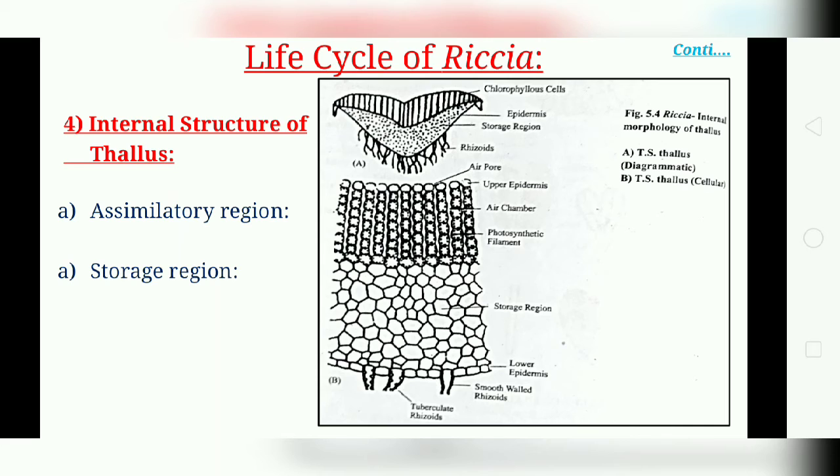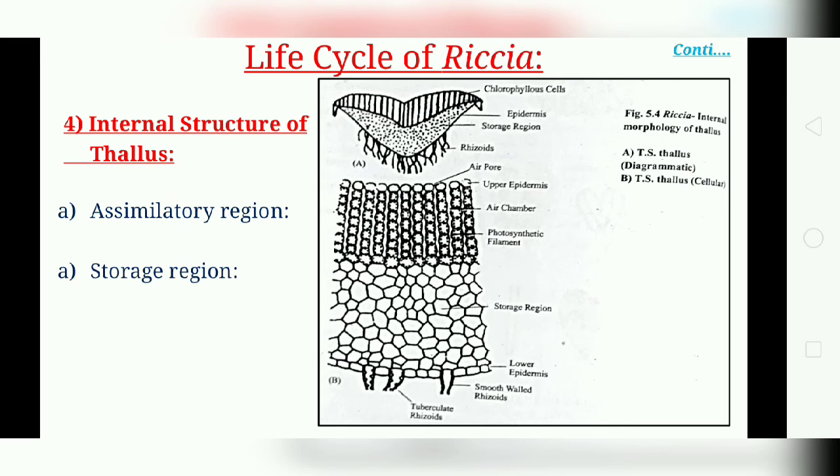Next is the internal structure of the thallus. When we take the VCS, that is the vertical cross section of the thallus, it shows two distinct regions. The first is the chlorenchymatous or assimilatory region on the dorsal side, that is the upper side, and the parenchymatous or storage region on the ventral side, that is the lower region. First we'll discuss the assimilatory region.